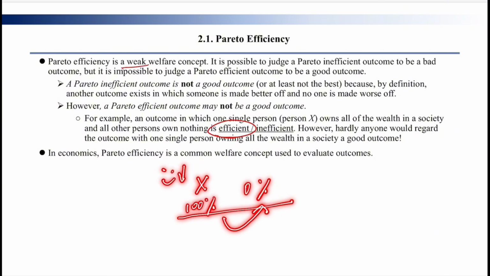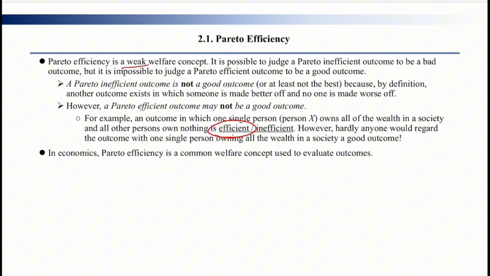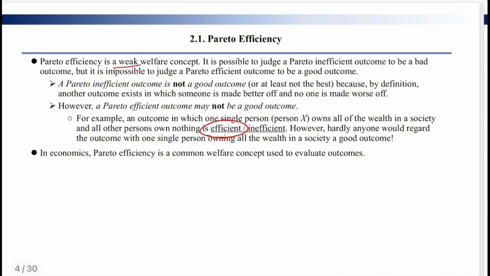So in this situation, we have no way to make the situation better. Then the situation where X owns everything is a Pareto efficient situation. So we say that Pareto efficiency is a weak welfare concept. We cannot judge it as a proper welfare distribution.